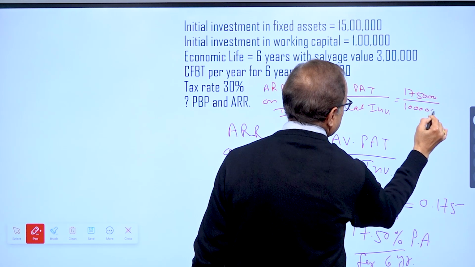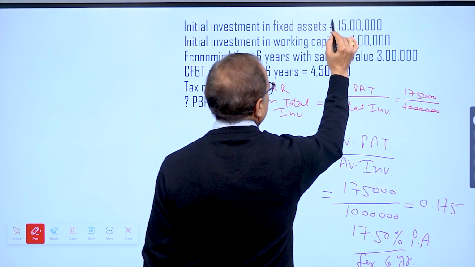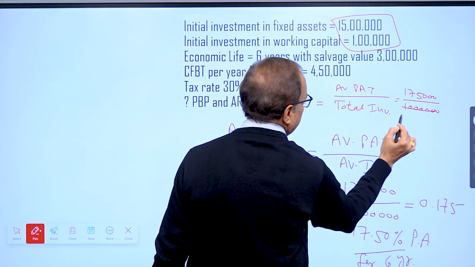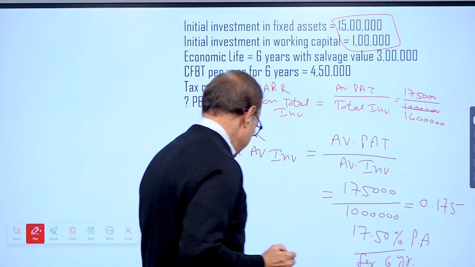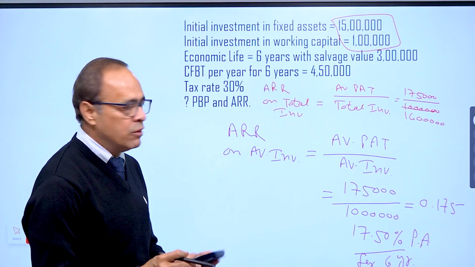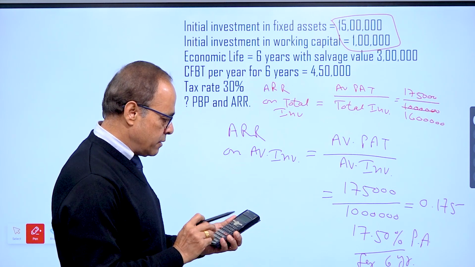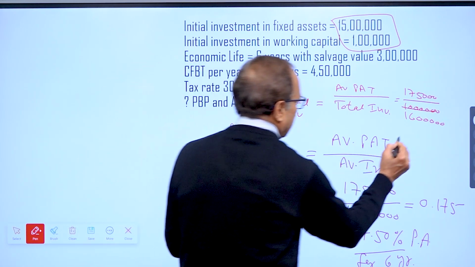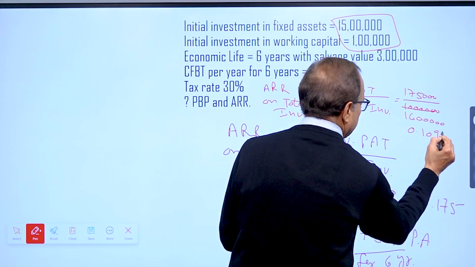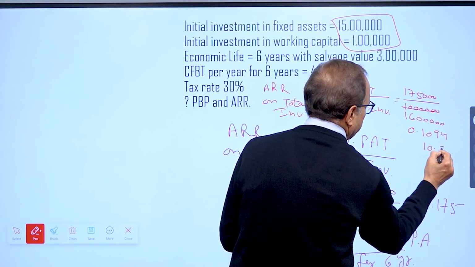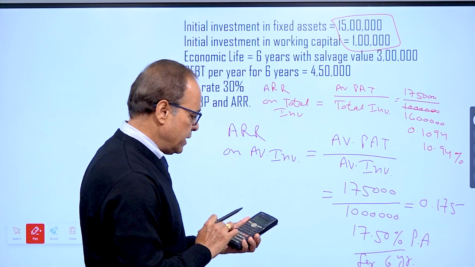Total investment will not be 10 lakh. Remember, what is my total investment? 16 lakhs. So 1,75,000 divided by 16 lakhs. You have to plug in the total investment. Don't make the mistake of plugging in the average only. So your answer is 0.1094 or 10.94%.